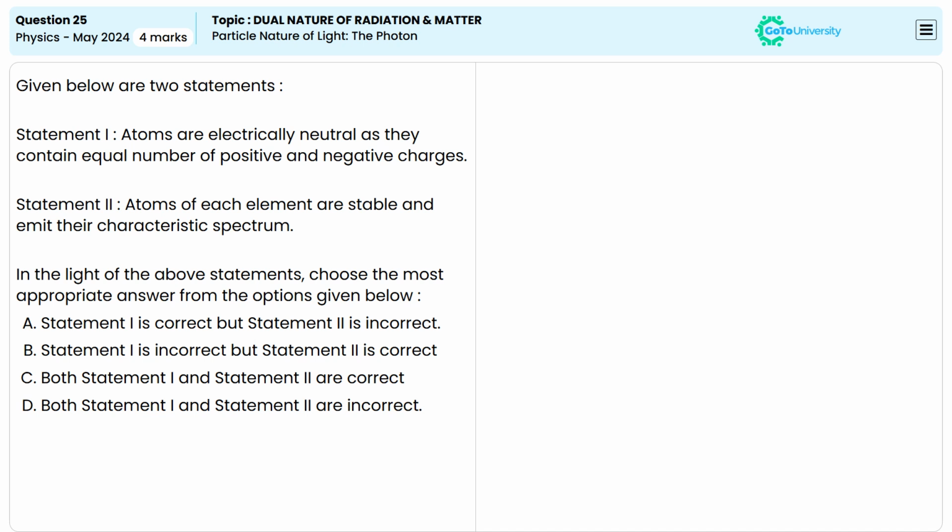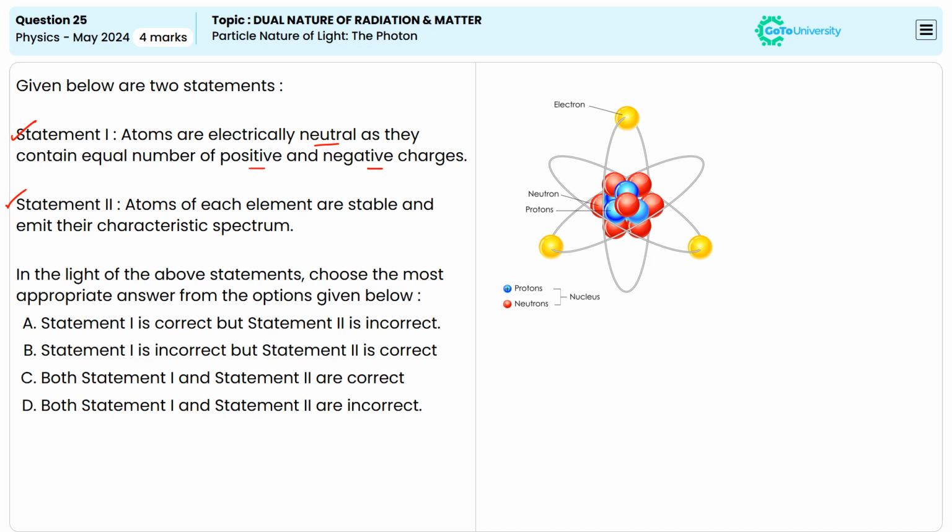We have to select our answer based on the given two statements. Statement 1 is given as: atoms are electrically neutral as they contain equal number of positive and negative charges. This statement is correct because it's known that atoms are electrically neutral because they have an equal number of electrons and protons. The proton has a positive charge and the electron has a negative charge, and they balance each other. So we can say the statement 1 given here is a correct statement.